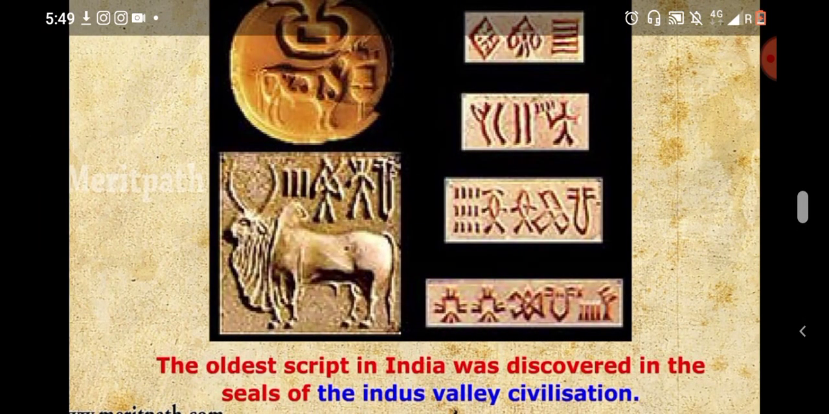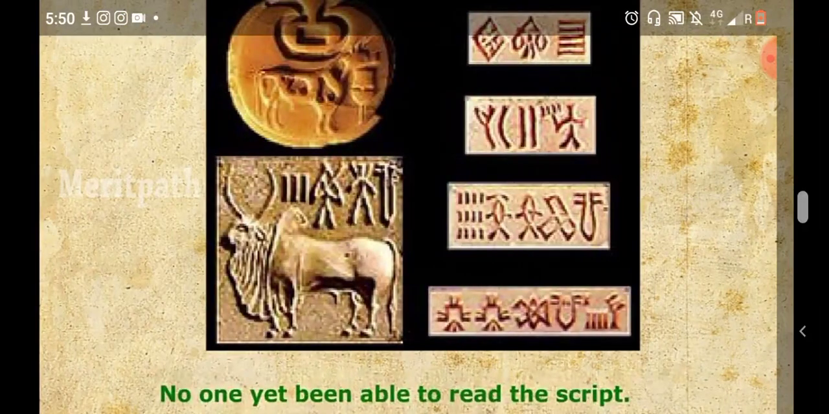The oldest script in India was discovered in the seals of the Indus Valley civilization. Okay, these are some important points you have to note down. No one has yet been able to read the script. Okay, it is not deciphered as yet. Deciphered means no one has yet been able to read the script.